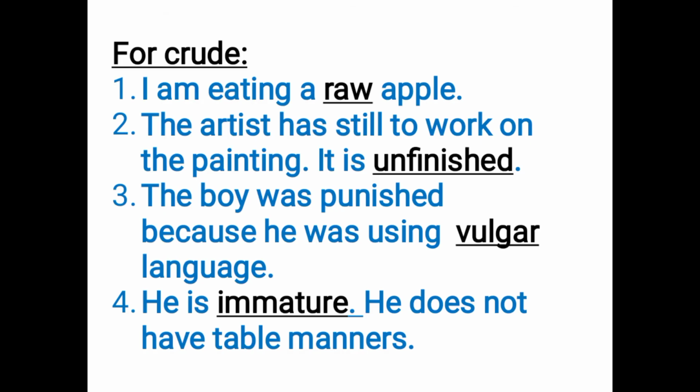Now we have to do an exercise in the book in which we have to fill the different meanings of the words in blanks such that they make sense. For example, for crude we have 4 meanings: raw, unfinished, vulgar, and immature. And for example, the first sentence is I am eating a dash apple. So with the apple, the word which suits the best is raw, because unfinished apple, vulgar apple, immature apple, this does not make sense. But raw apple makes sense, meaning it's not cooked, it's uncooked.